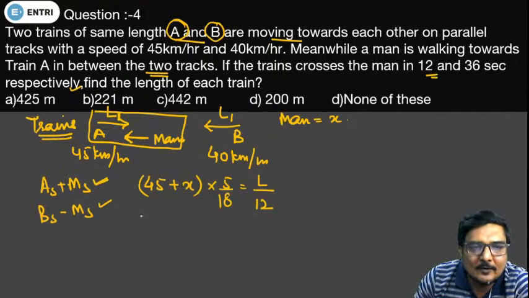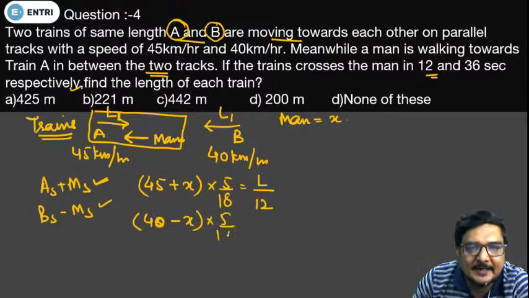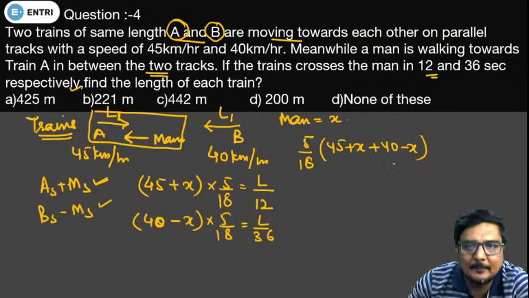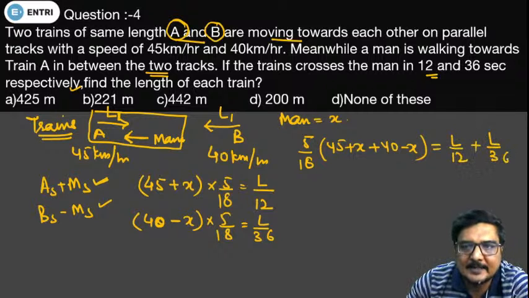In accordance with the second case, 40 minus X, multiplied by 5 by 18, and this will come out to L by 36. So we are going to equate both these equations. 5 by 18 will be common, and 45 plus X plus 40 minus X, as we have added both these equations, equals L upon 12 plus L upon 36. So X and X are going to cancel out.